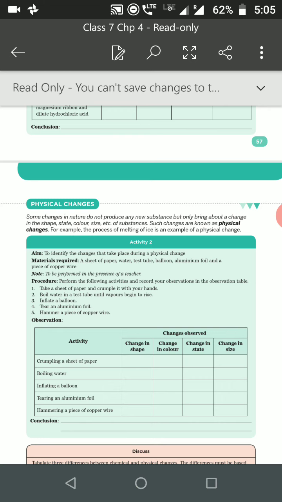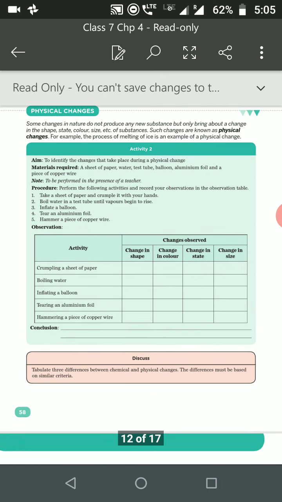These are examples of physical change in which no new substance has been formed, only the properties, that is shape, state, color and size, have been changed. They can be reversed. These are reversible changes. This kind of change is called a physical change.